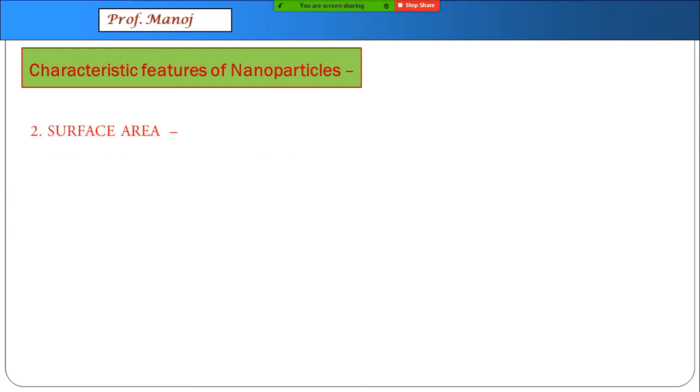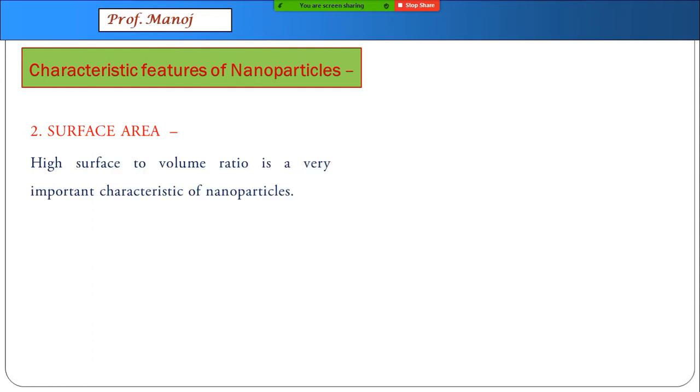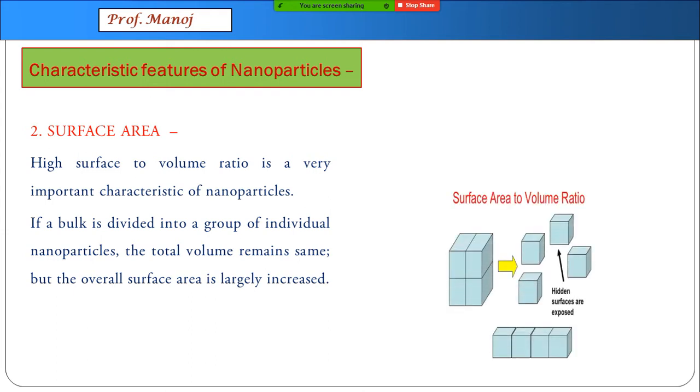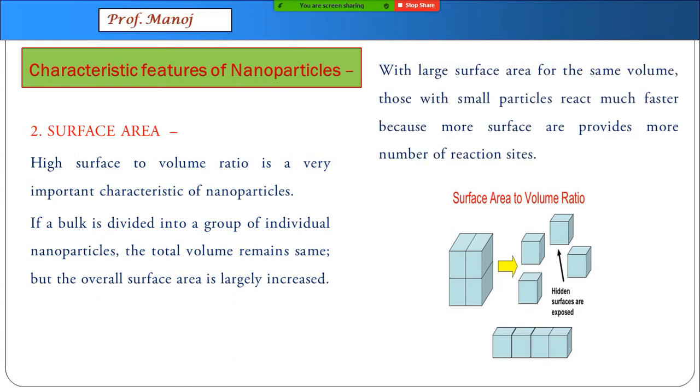Second property is surface area, a similar property to what you study even in the catalyst chapter. First important principle is that high surface to volume ratio is a very important property of nanoparticles. You know, when a bulk is divided into a group of small nanoparticles, total volume remains the same, but overall exposed surface area will increase. With this diagram, you can understand it. A larger particle is divided, and you can see the hidden surfaces are exposed. We have higher surface to volume ratio.